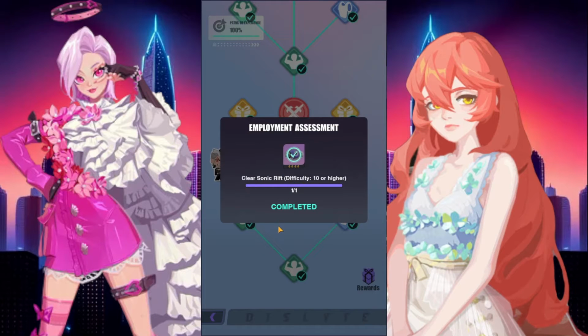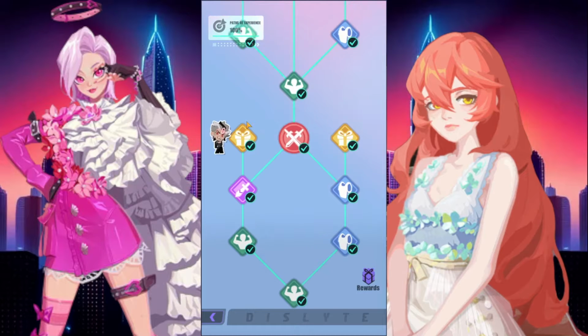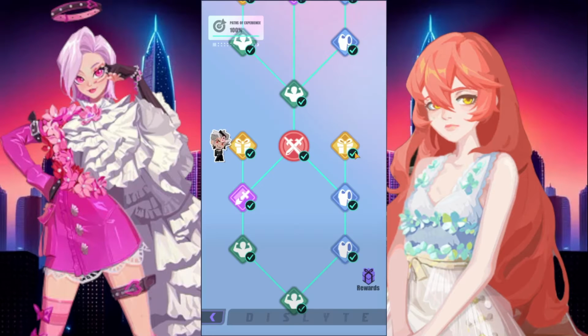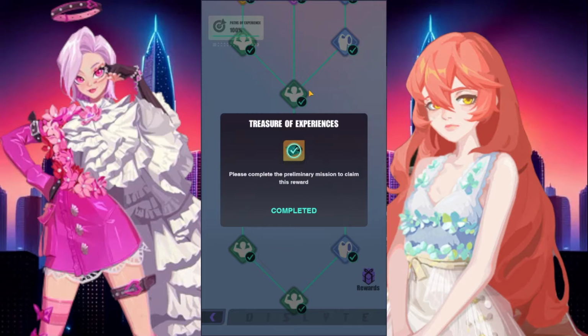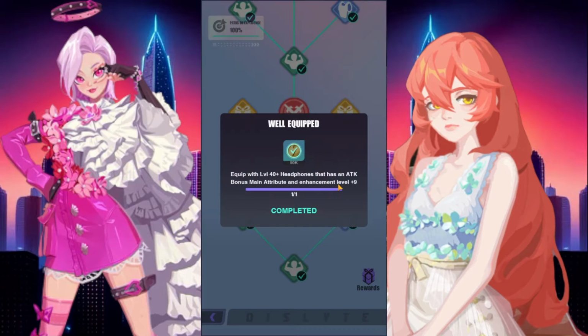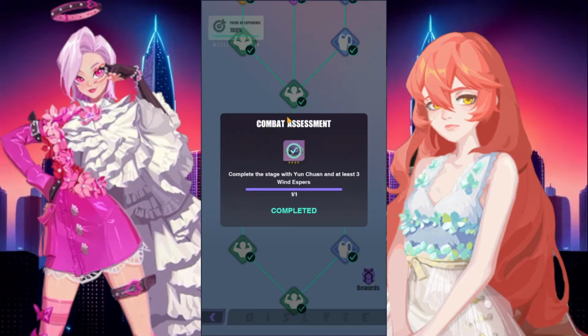Clear Sonic Rift, difficulty 10 or higher. Reach Ascension Phase 6. Those are pretty easy. So as long as you do that, you get a free elemental record. And then over here you get another elemental record for just upgrading the +9 equipment. These things are pretty easy too. The combat assessments are pretty easy.